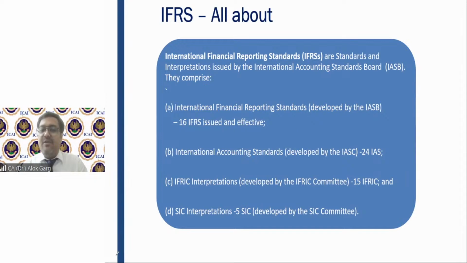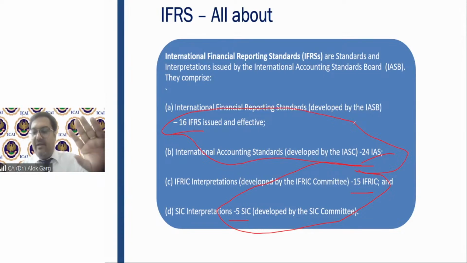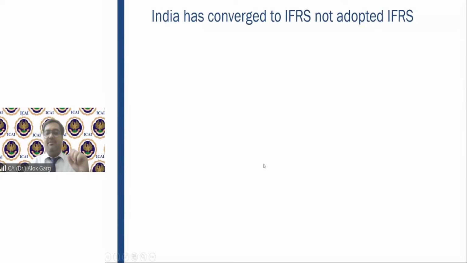So friends, to conclude and summarize, globally there are 24 IAS, International Accounting Standards, and 16 IFRS, 15 IFRIC interpretations, and 5 SIC interpretations. So there are a total of 20 interpretations and 40 standards. Just to remember: 40 standards, half of that, 20 interpretations. 60 guidances are there. This was the global picture.